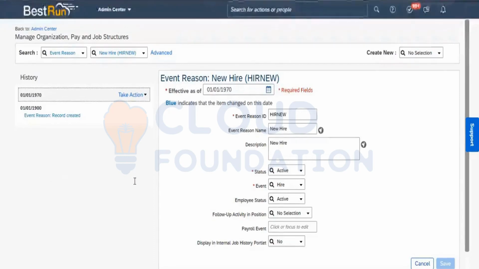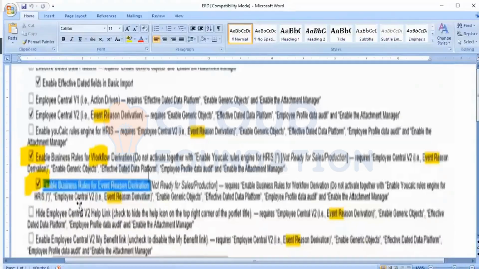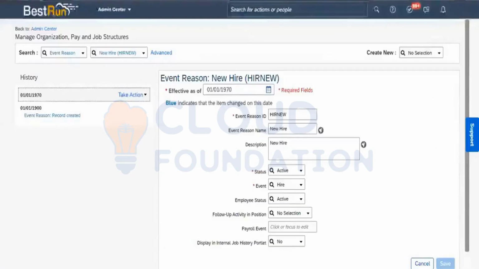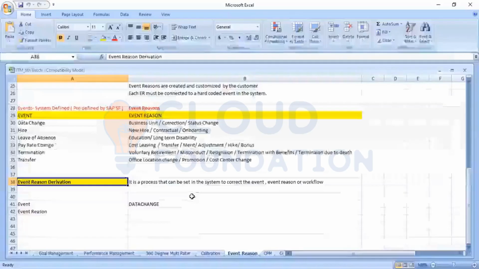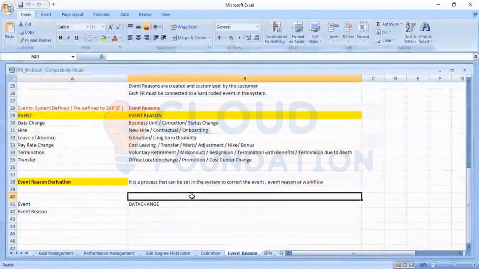And one thing is that if you are enabling this option, then you are enabling the rule conditions. We can write a rule, and rather than entering manually in the employee profile, that is the people profile, we can perform it automatically, notifying the system with the help of a business rule. That is about the event, event reason and event derivation. Let me go back into the system.